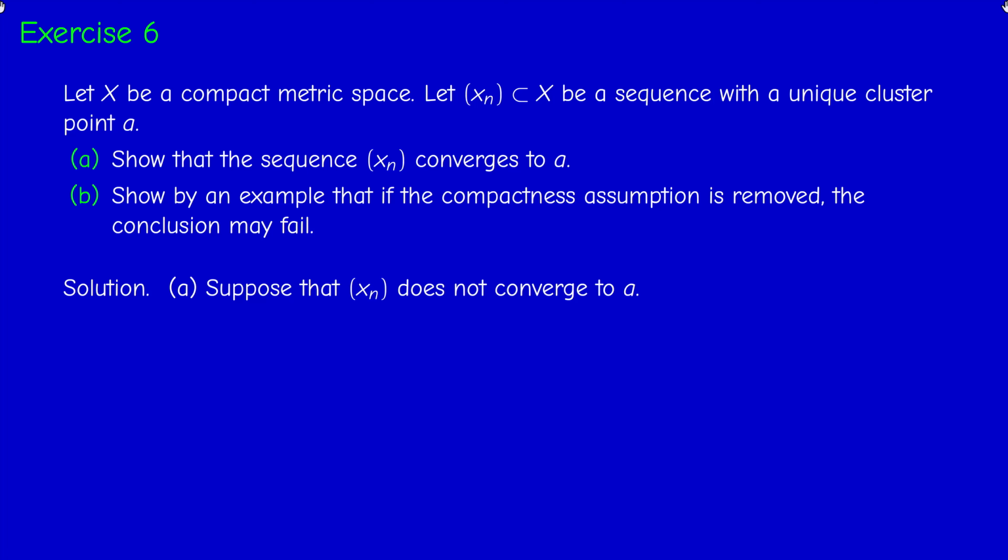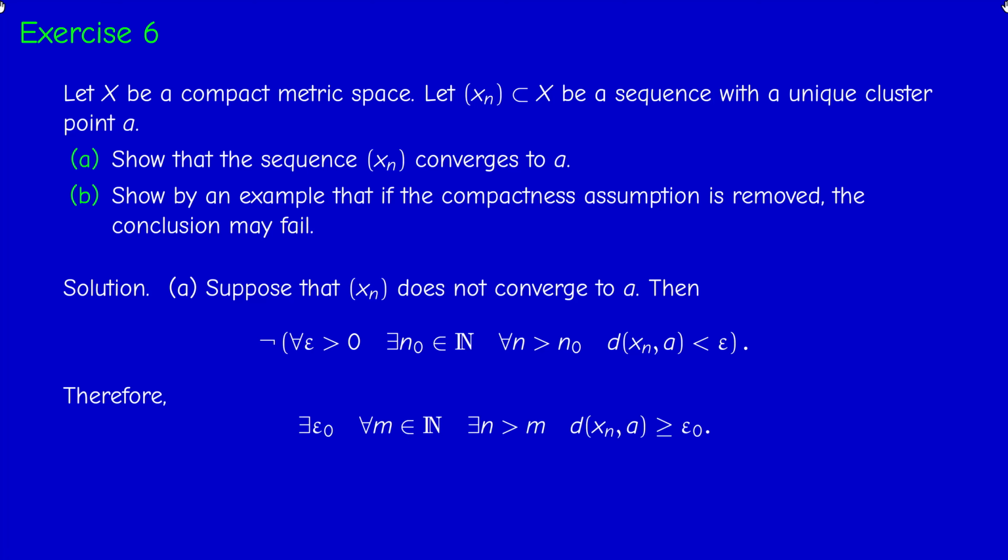So what does it mean that Xn does not converge to A? It means that we have to negate the condition of convergence that you know from first year and that we revisited this year. So it means that the distance between Xn and A can be made arbitrarily small from a certain rank, if n is big enough. So for every epsilon, there exists a certain rank n0, starting from which the distance between Xn and A is less than epsilon. So we have to negate this condition.